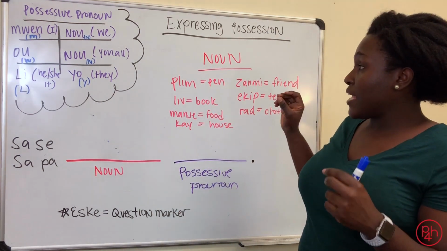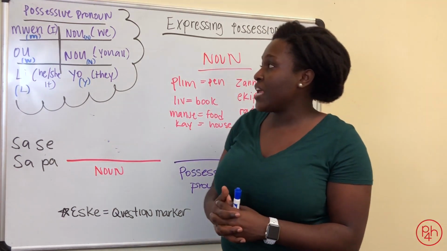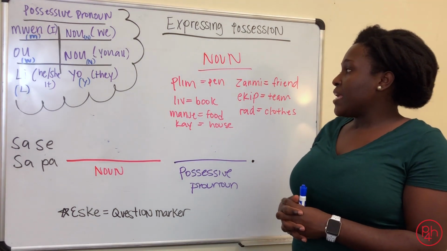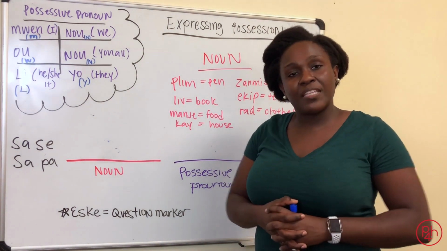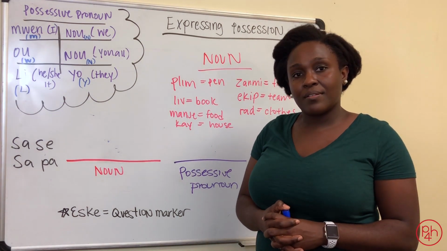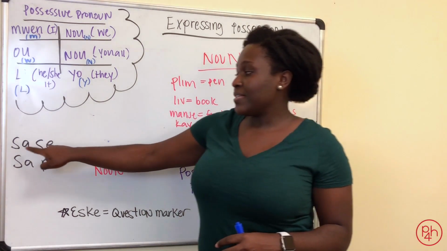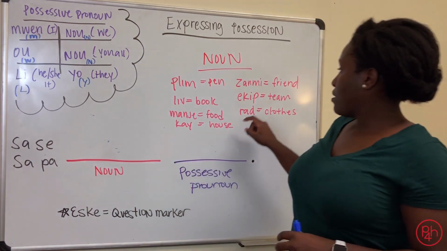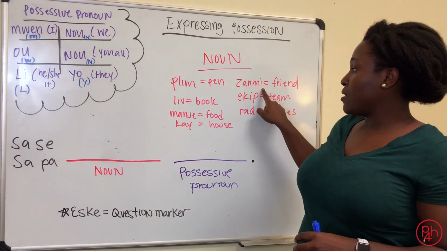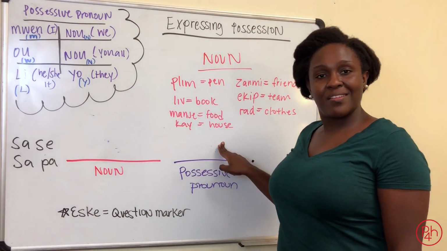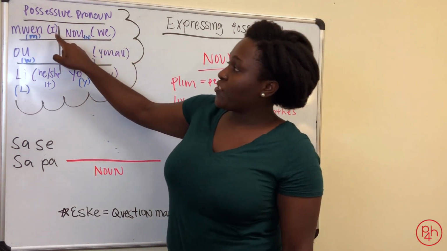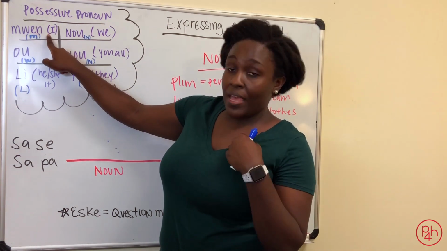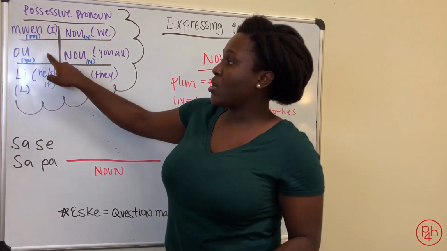Now, let's go ahead and see if we can make a couple of sentences. If I want to say, this is my friend, well, how would I say that? Ça c'est, friend is zami, zami mwen. Ça c'est zami mwen. Possessive pronouns, I is mwen, just like the personal pronouns.